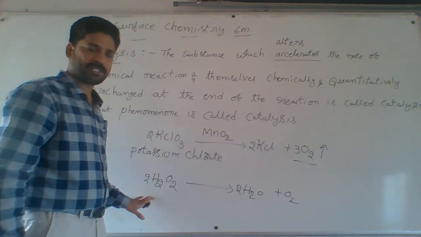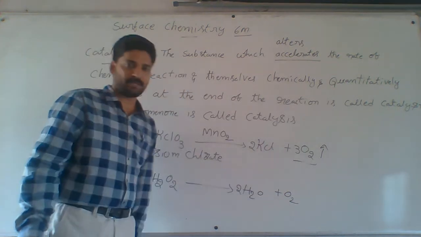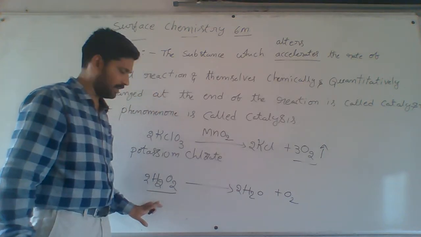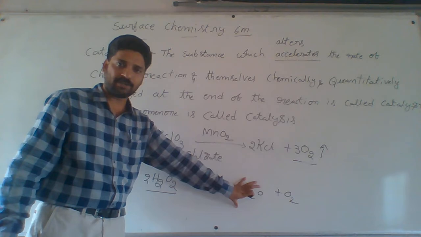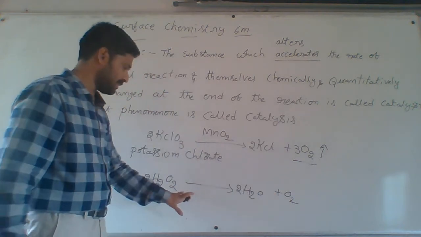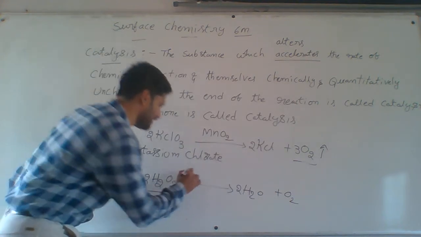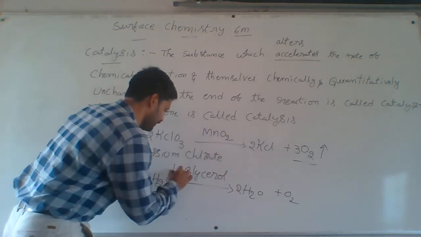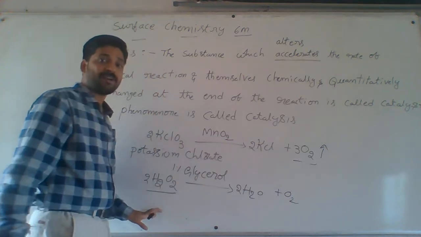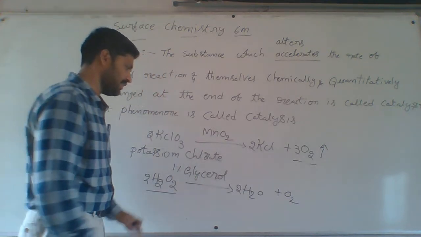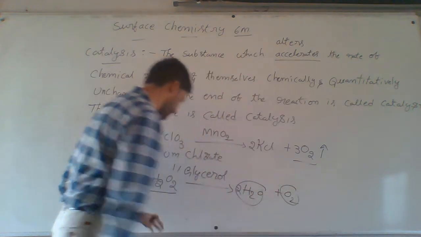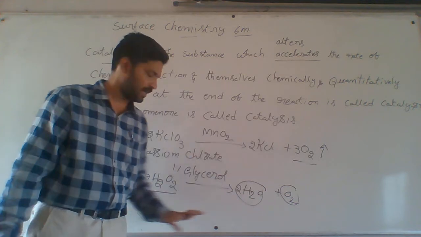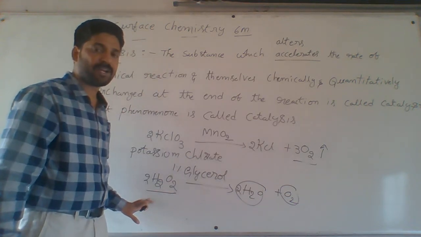Hydrogen peroxide always decomposes into water and oxygen. But for use as an antiseptic, I don't want the decomposition of hydrogen peroxide. That's why I am using glycerol. When I use 1% glycerol, it retards or decreases the rate of the reaction, so these products do not form. The substance which decreases the rate of the reaction, so that products do not form, is called a negative catalyst. One more name is inhibitors.